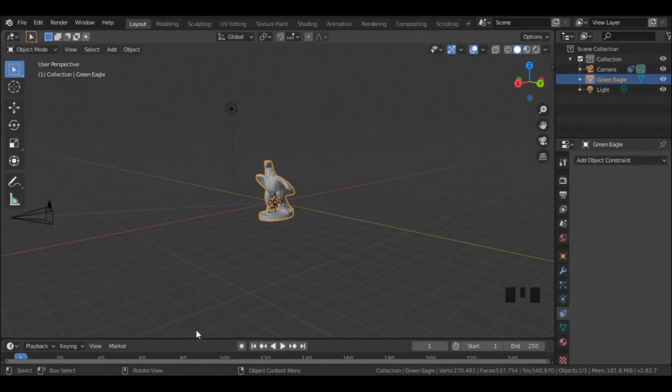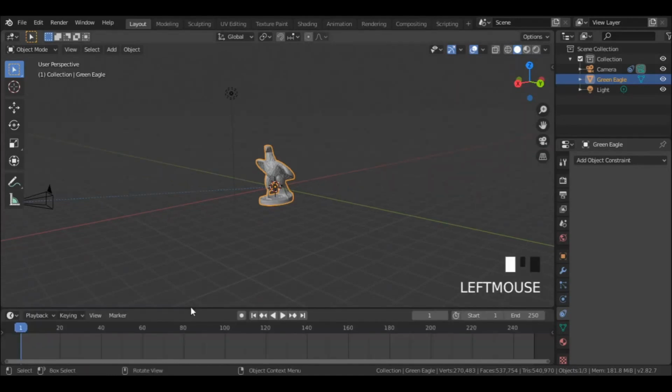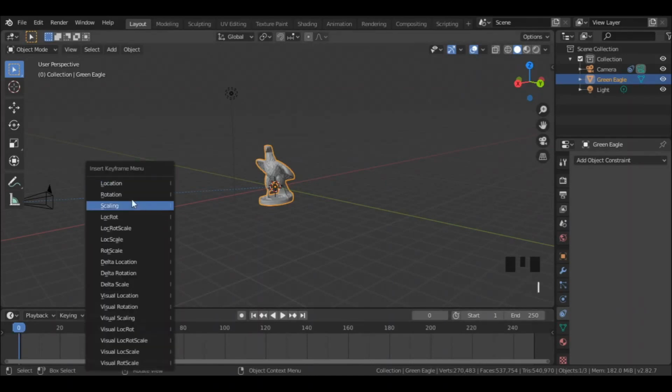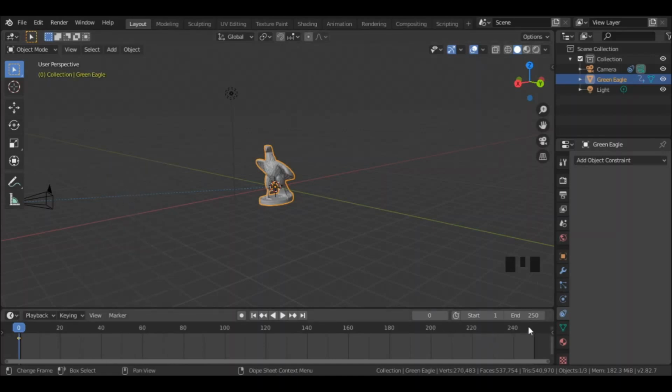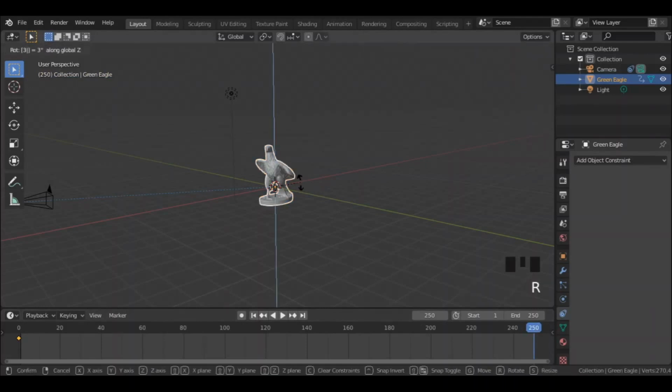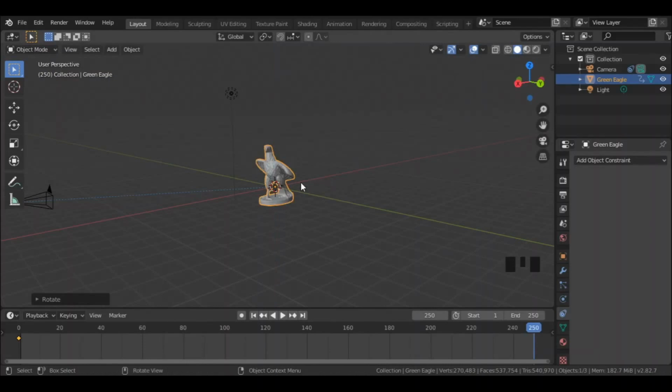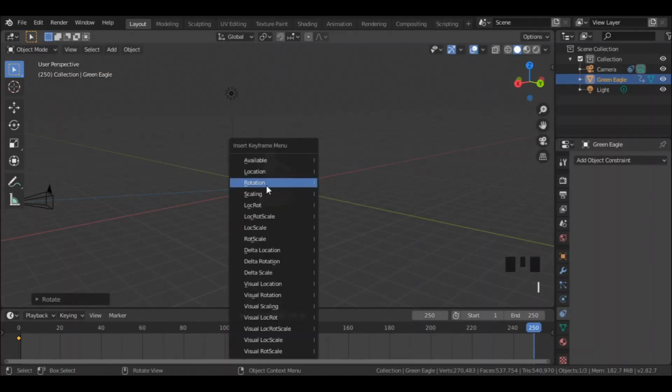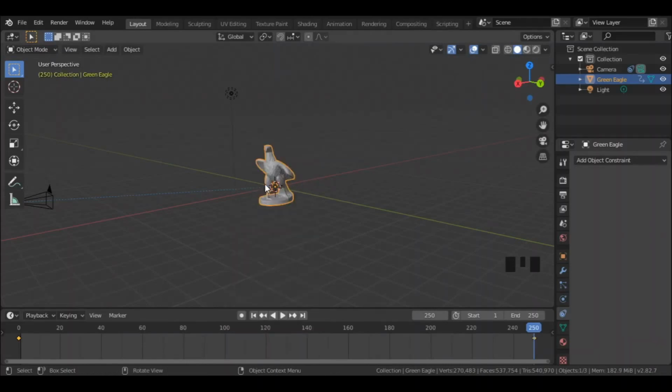Now extend the timeline editor below. Choose one frame less than the start value. Then press I on the viewport, and select Rotation. Now select the end frame, 250 in my case. Then rotate the model 360 degrees, which is one complete rotation, in Z-axis. Then I to insert keyframe, and choose Rotation.